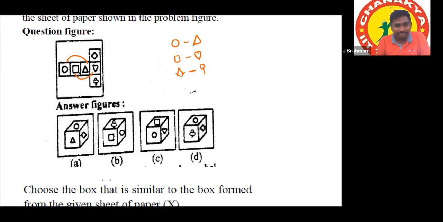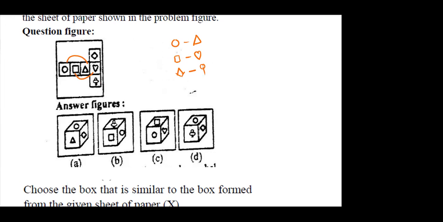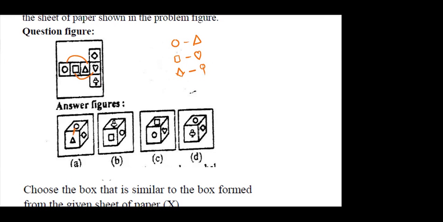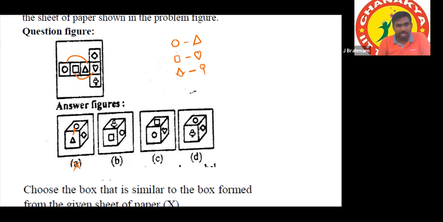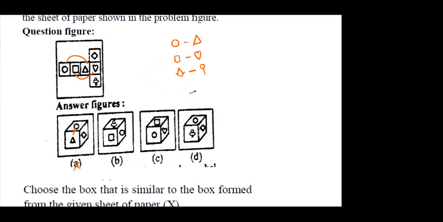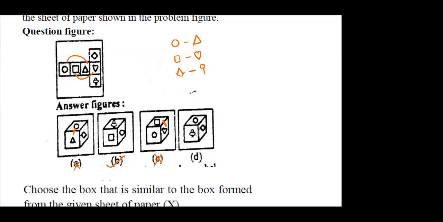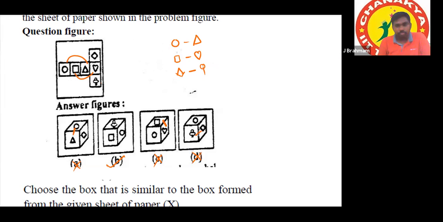All right, tell me how to eliminate the options. First option can be or cannot be? Cannot be, sir. Cannot be because of what? Because of circle and triangle. Cancel. Second option can be or cannot be? Can be, sir. Third option cannot be, sir, because of heart and square. Cancel. Fourth option cannot be because of these.